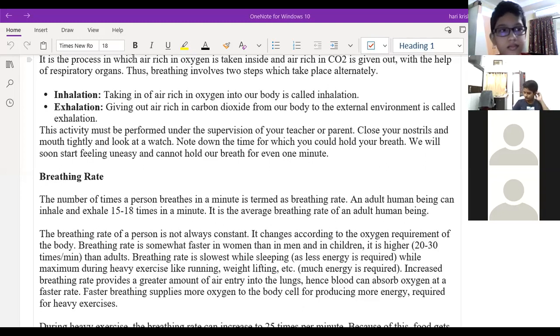Yes, sir. Is fermentation an example for aerobic respiration or anaerobic respiration? Sir, can you repeat it again? Fermentation process is an example for aerobic respiration or anaerobic respiration. So I think it's aerobic.